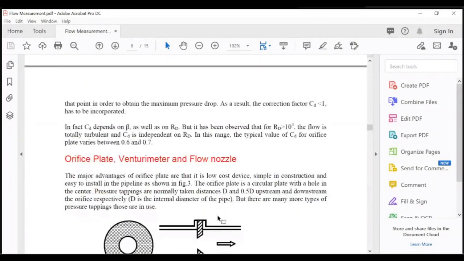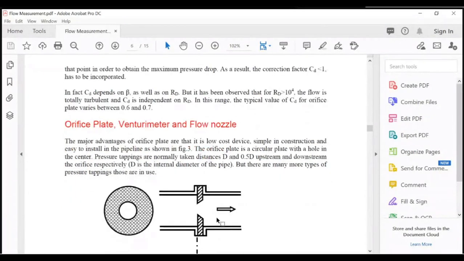Now the others are the Venturi meter and the flow nozzle. So: orifice plate, Venturi meter and flow nozzle. The major advantages of the orifice plate are that it is a low cost device, simple in construction and easy to install in the pipeline, as shown in figure 3.